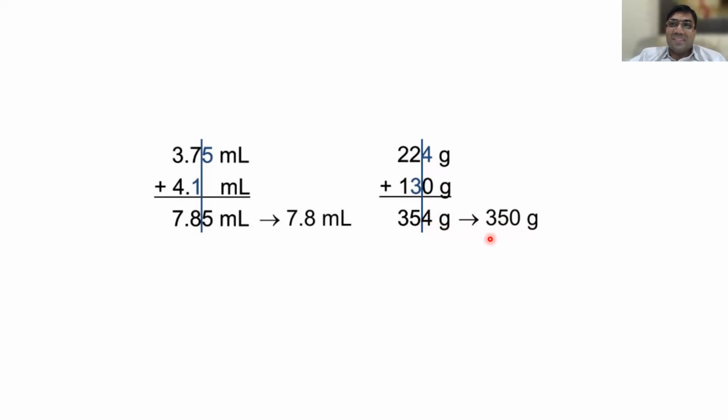Don't make mistakes. In case it is 355, sir, then what do we have to consider? 355, sir. Then the 5 is odd. Add 1. Make it 360.